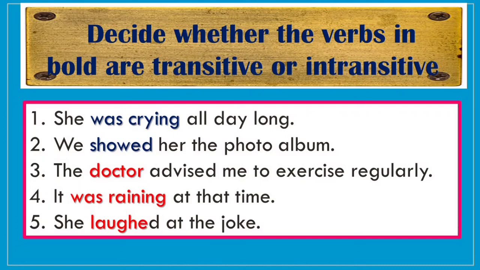The third one is, the doctor advised me to exercise regularly. The fourth is, it was raining at that time. Come on, tell, which type of verb is it? Transitive or intransitive? The fifth one, she laughed at the joke. Is it transitive or intransitive? So dear students, you have to give the answers quickly.